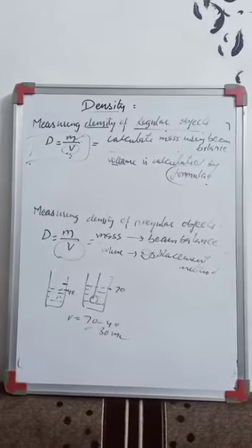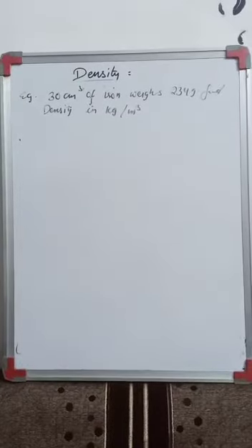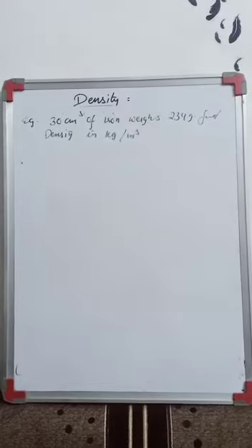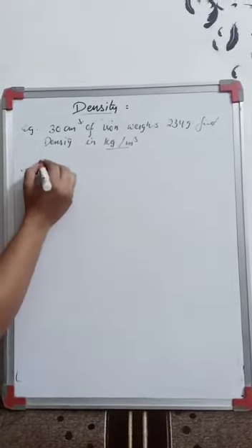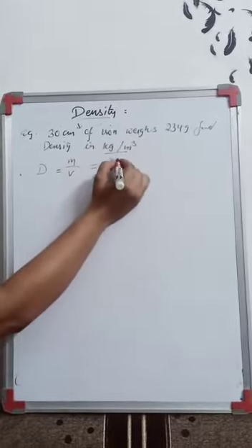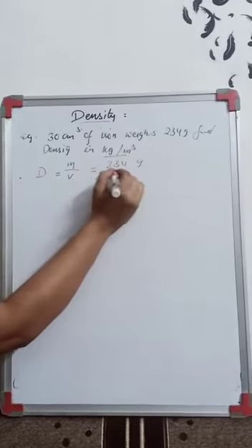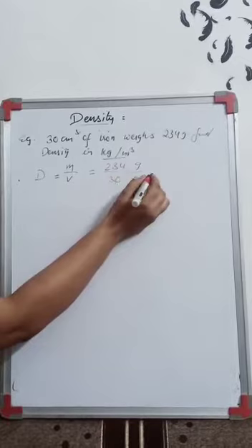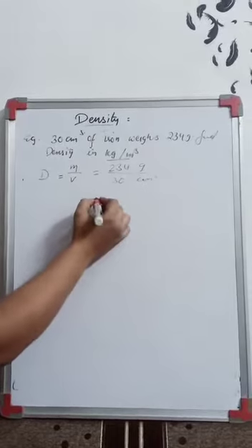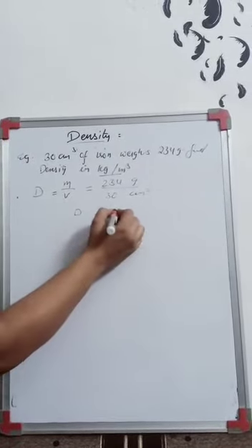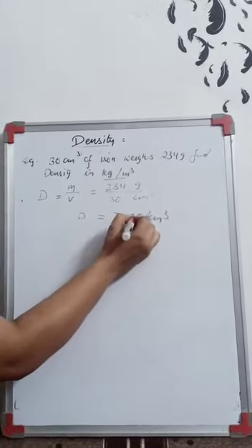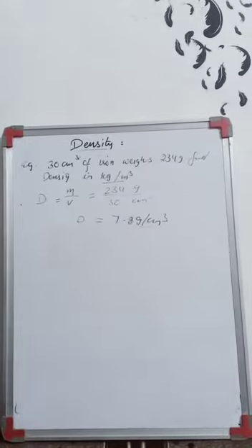I am taking some examples depending upon that. The example question is: 30 centimeter cube of iron weighs 234 gram, then find the density in kilogram per meter cube. So first you need to calculate the density. Density is what? Mass upon volume. So mass is given as how much? 234 gram, and volume is given as 30 centimeter cube, right? So if you solve that, you will get density as 7.8 gram per centimeter cube. This is the density you have calculated. The value is in gram per centimeter cube.